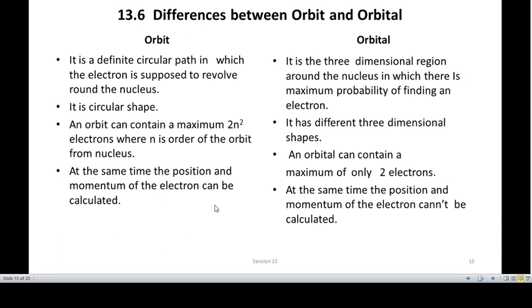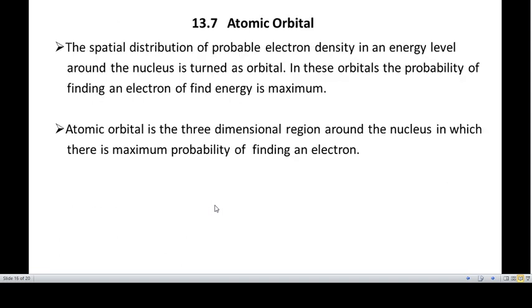An orbit has a circular shape, but an orbital can have a definite three-dimensional shape. An orbit can contain a maximum of 2n square electrons, where n is the order of the orbit. An orbital can have a maximum of 2 electrons. At the same time, the position and momentum of the electron can be calculated in the orbit. But in the orbital, at the same time, the position and momentum of the electron cannot be calculated. These are the differences between orbit and orbital.